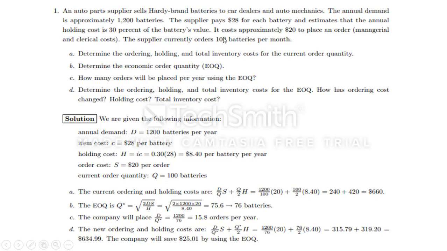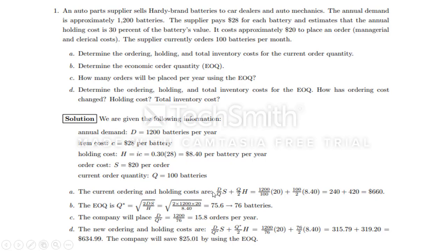First, they are not following the economic order quantity, they use 100. So for 100 we need to estimate the ordering cost, carrying cost, and total cost. Then we determine EOQ, and for EOQ we determine the ordering cost, carrying cost, and total inventory cost. Then we need to compare. Okay, let us go to the first one,